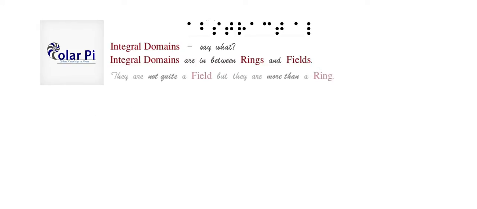A really fun lesson on integral domains and abstract algebra. So what do we mean by integral domains? Well, integral domains are not quite fields, but more than rings. So we'll say that they are between rings and fields. And as I said, they're not quite a field, but they're more than a ring.